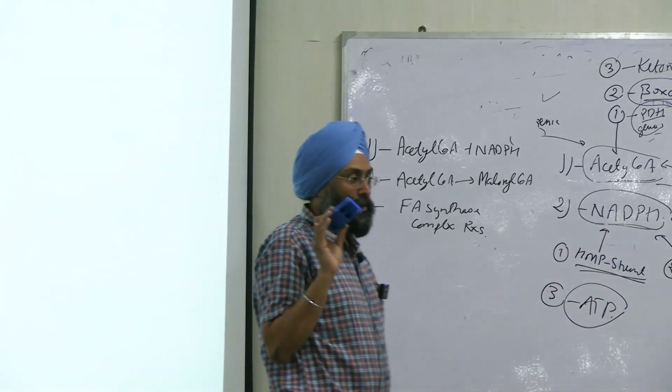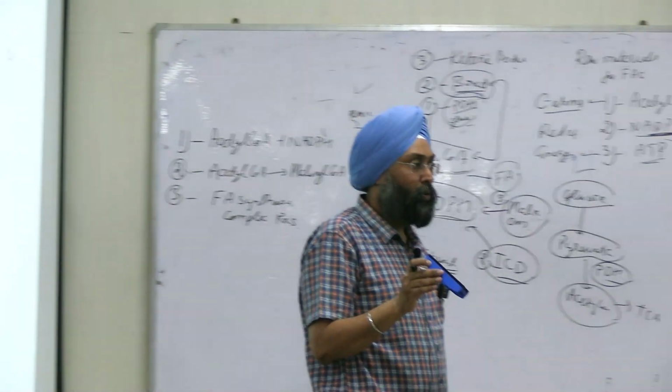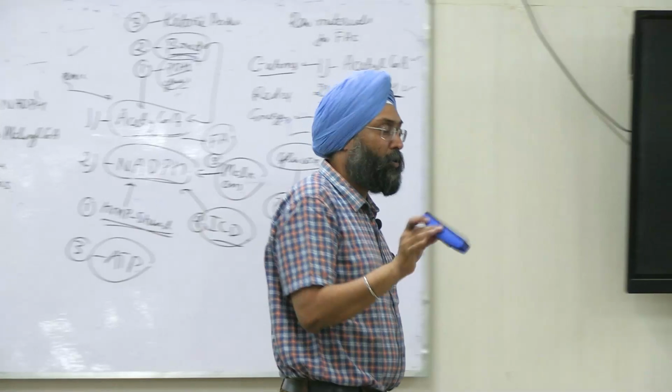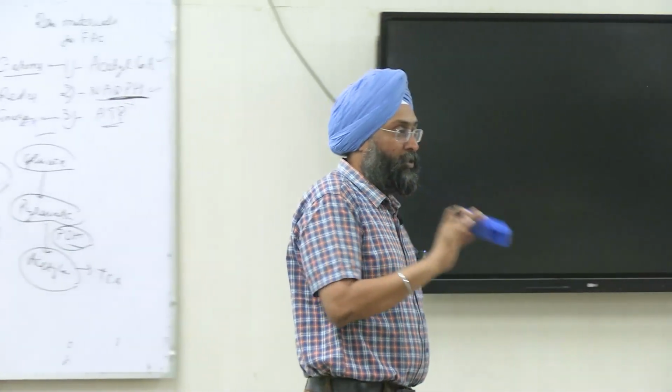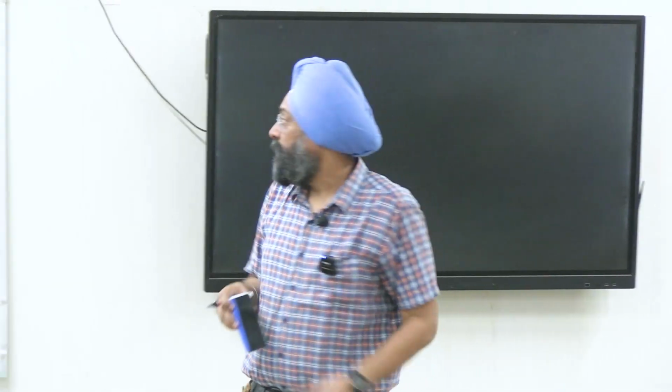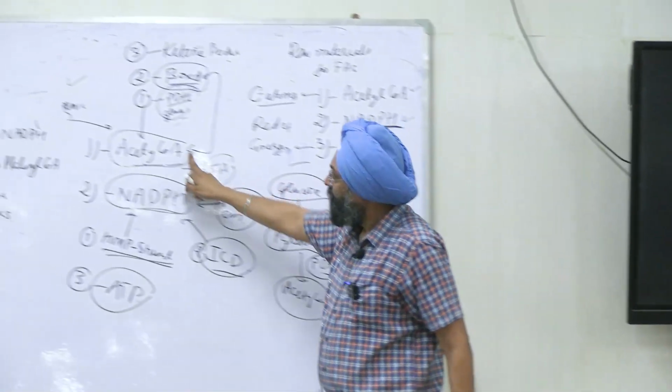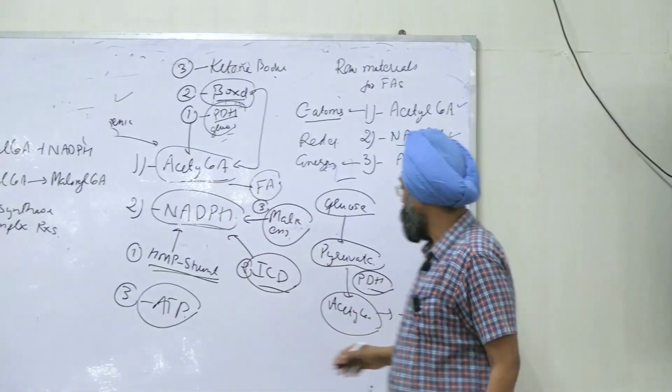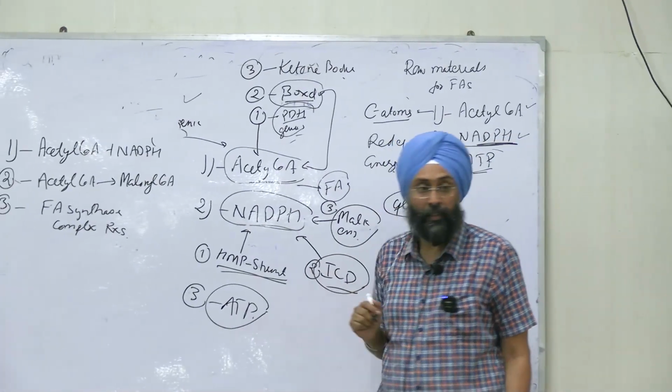I repeat, when you are taking extra glucose or extra fat or extra protein, the body uses it for normal functions, and the extra is diverted for fatty acid synthesis, right? Fatty acid synthesis requires 3 raw materials: acetyl CoA, NADPH, and ATP.